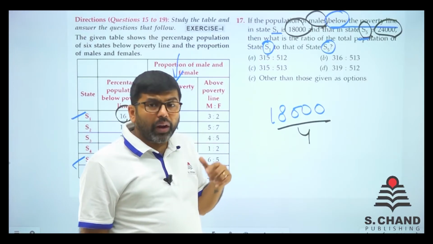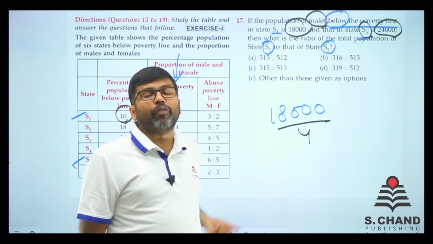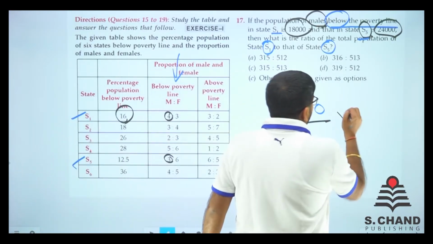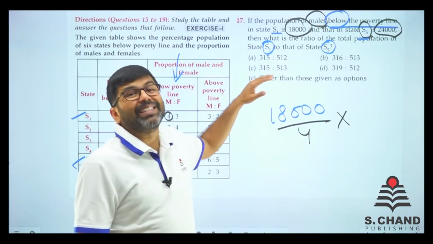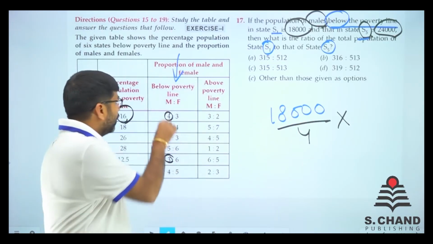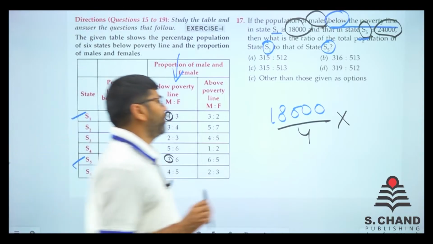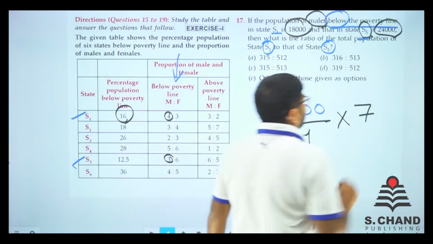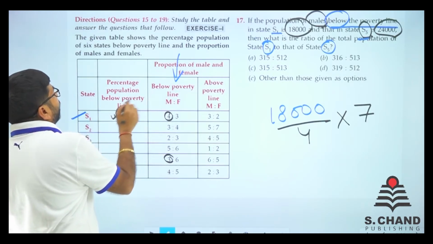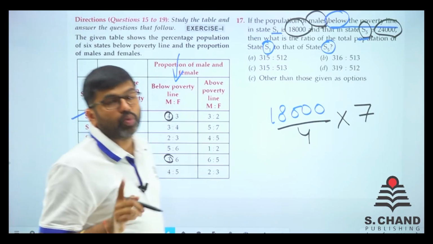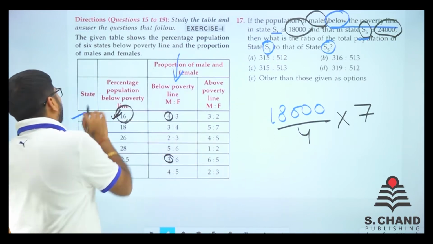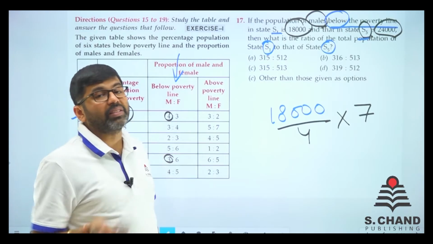If there are 4 males and for every 4 males there are 3 females, so there are 3 females. What we'll do is divide into a single part. 18,000 को 4 से divide किया, single part calculate हो जाएगा. When we multiply this by 7, we'll get the total population of people below the poverty line. Total मिल जाएगा, बस उतना ही चाहिए हमें. एक बार पहले वो मिल जाएगा, then we'll find the total number of people in the state.